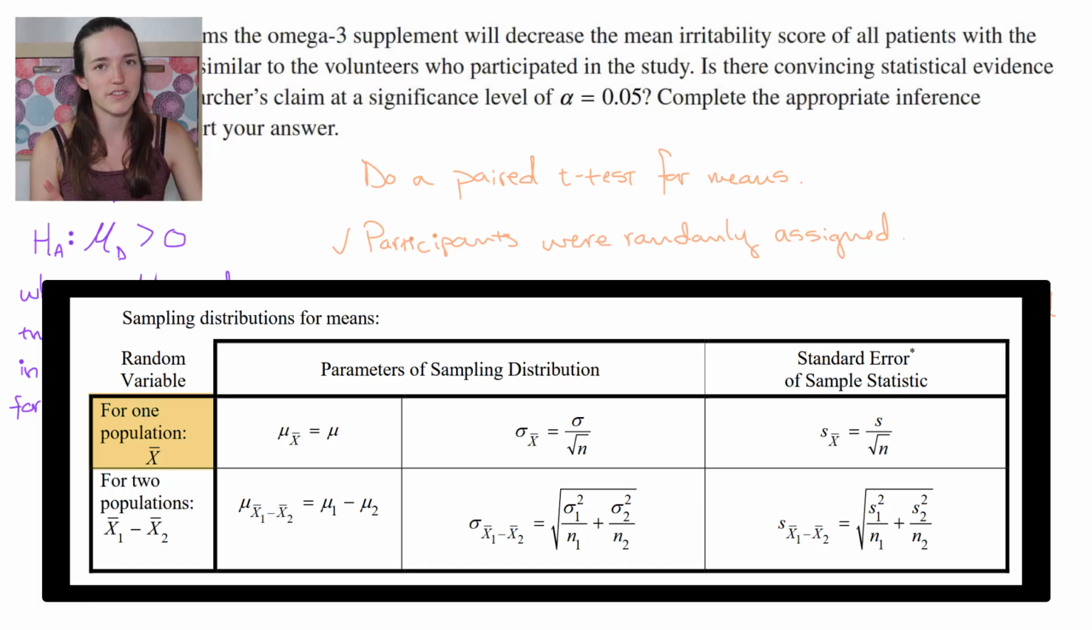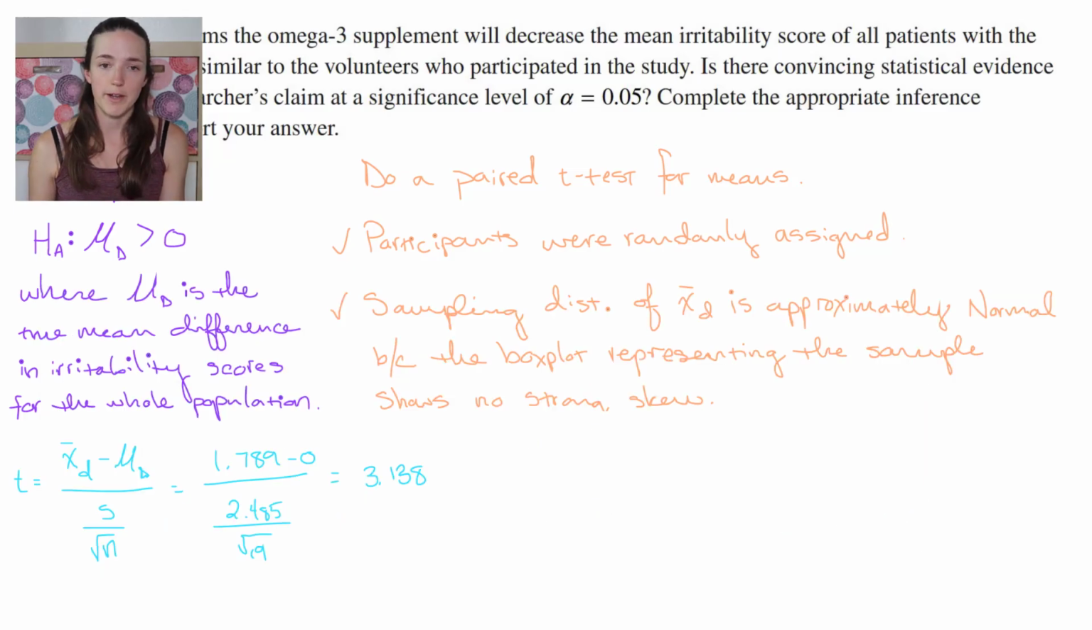Remember, it sort of seemed like it was going to be two, but this is a paired scenario, so it's really just one. Now, this would be for the true sampling distribution. We're over here with the standard error of the sample statistic. So this is what I'm going to put on the bottom of my fraction for t. Okay, so I got 3.138 for t. I'm expecting a very small p-value.